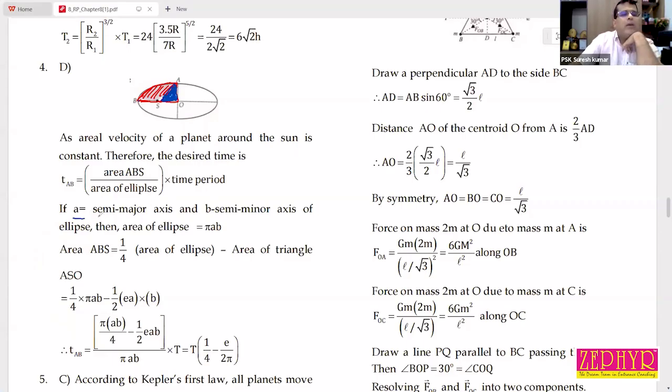So A is the semi major axis, B is the semi minor axis, and the area of the ellipse is pi AB. How can we find the area of ABS? ABS means this one, that shaded portion.